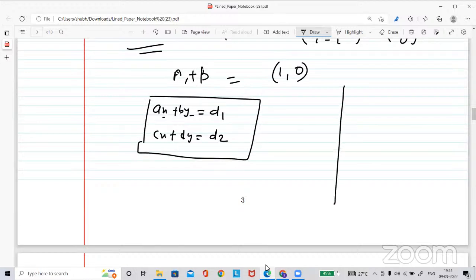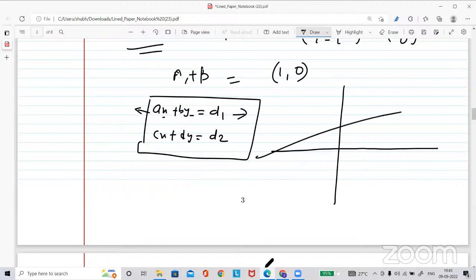Since x and y are given, you can plot them. One equation actually represents a line in R2, because you have already gone through the coordinate system. You can draw the line of the first equation, and the second equation also passes through like this. If these two lines intersect, then the system has a unique solution. If they are not intersecting, they are parallel.